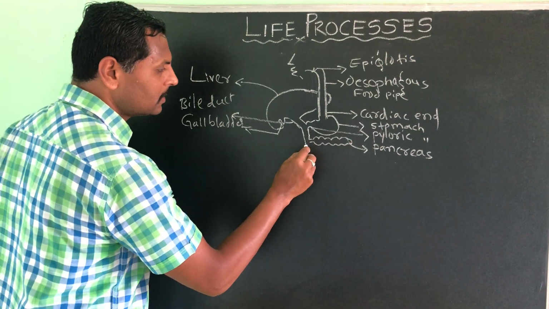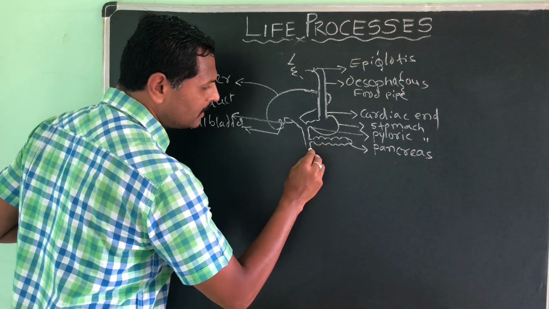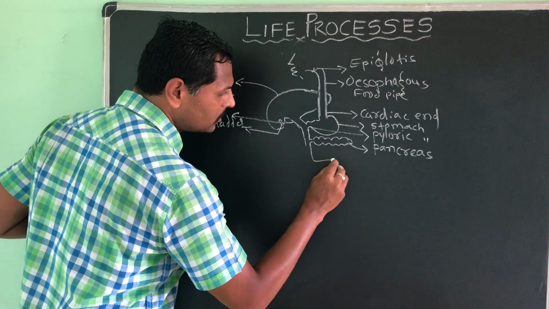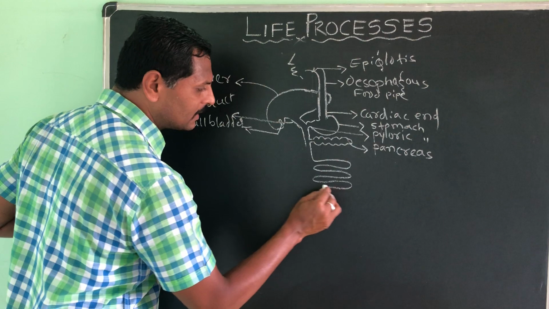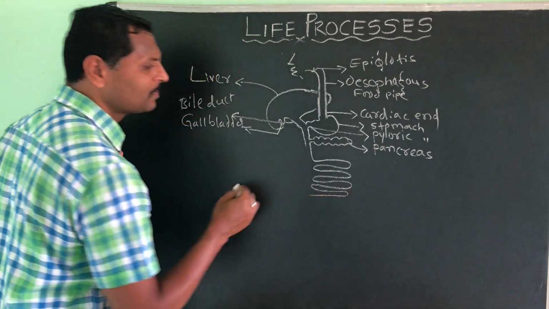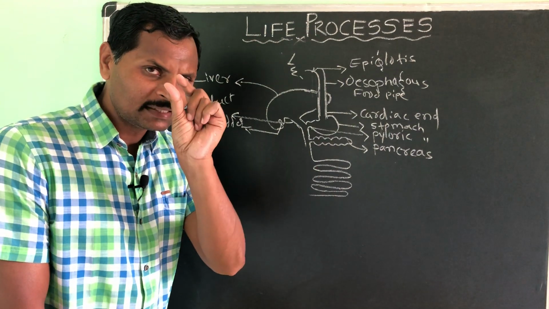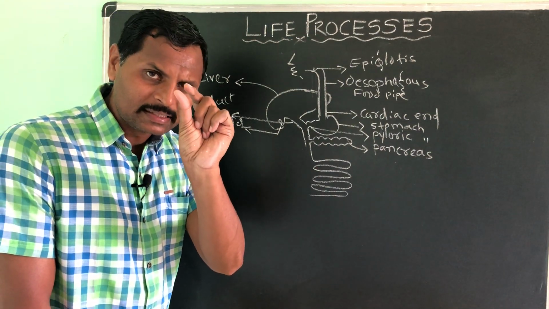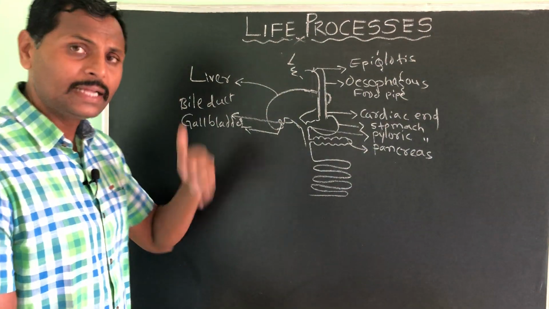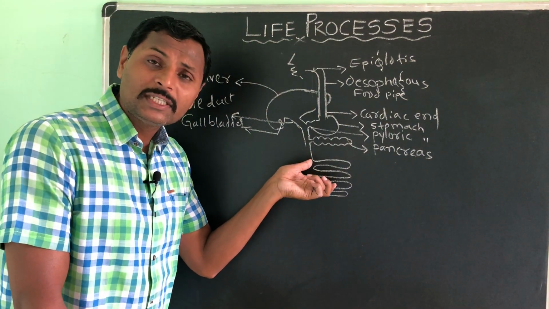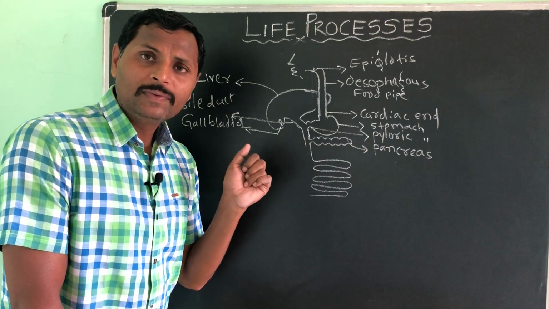Next, here you will find the small intestine, which is coiled heavily like this, because its length is long but its diameter is less. It is long but narrow.